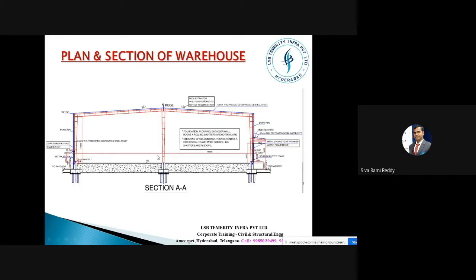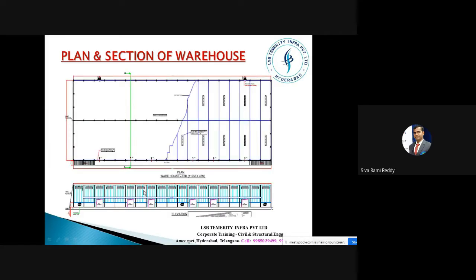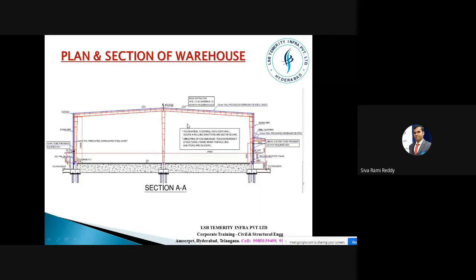So this is a cross section. Previously we had a plan and of course the side elevation, and here we have a cross section. Here we have turbo ventilators. Since we have a very huge height, like 10 meters or 12 meters, sometimes 16 meters also, these turbo ventilators will extract air and act like exhaust fans.